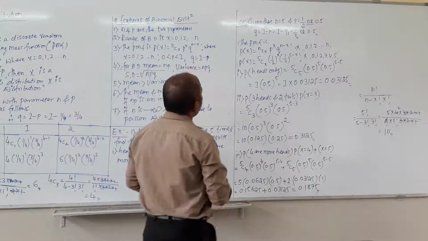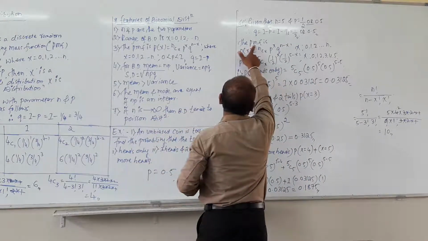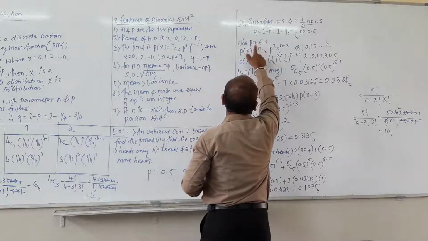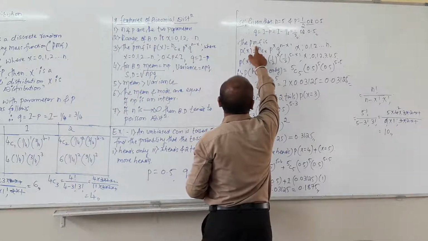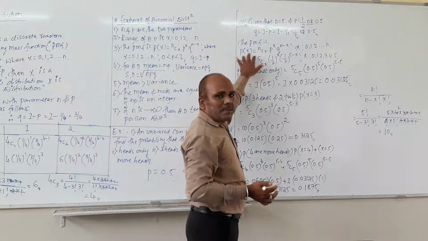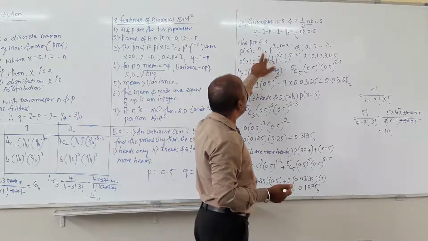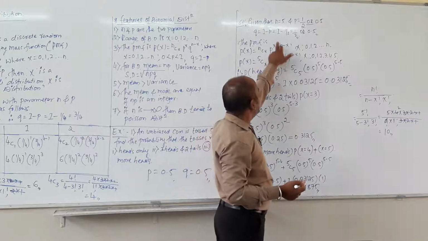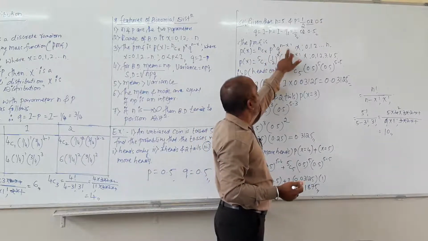Then the probability mass function is, you have to write this one. Okay, the probability mass function is P(x) equals nCx p raised to x q raised to n minus x.